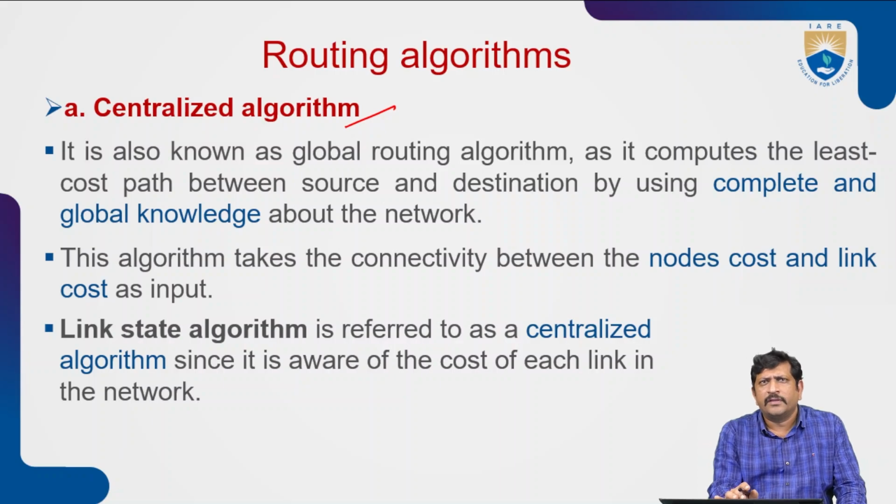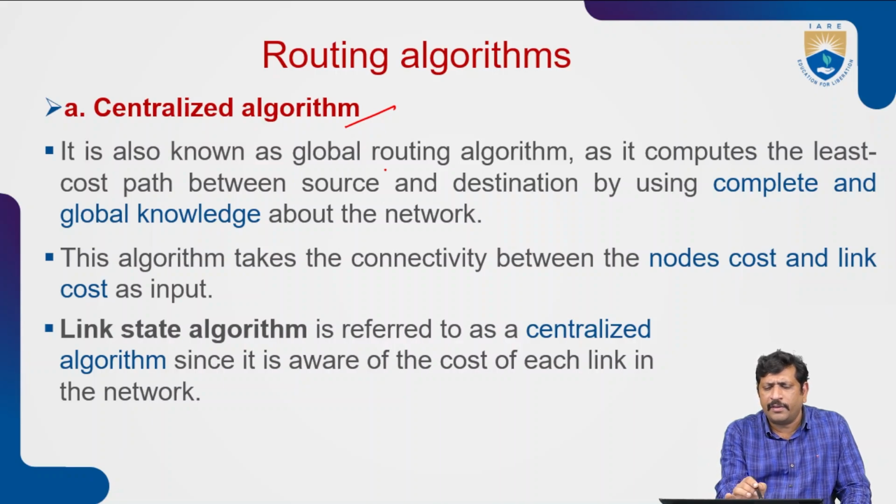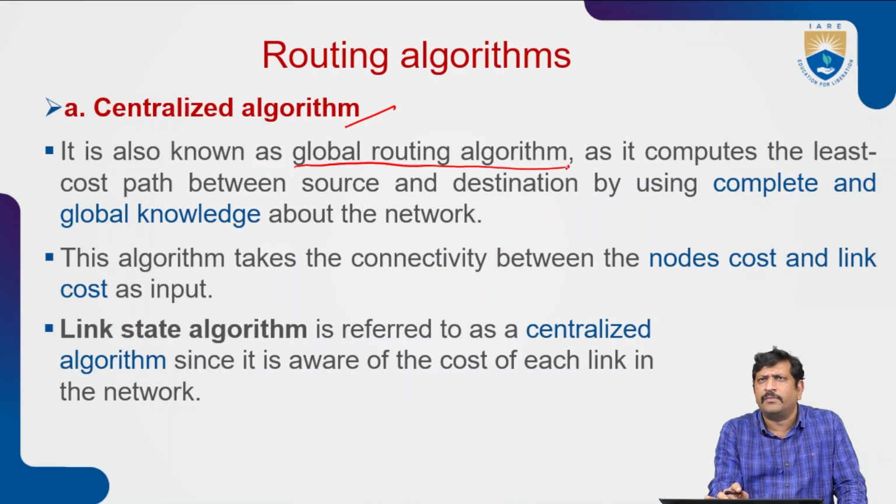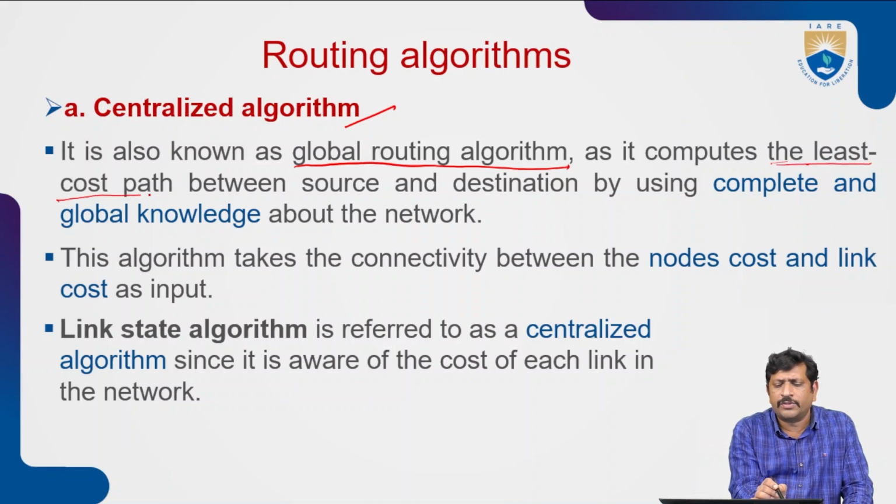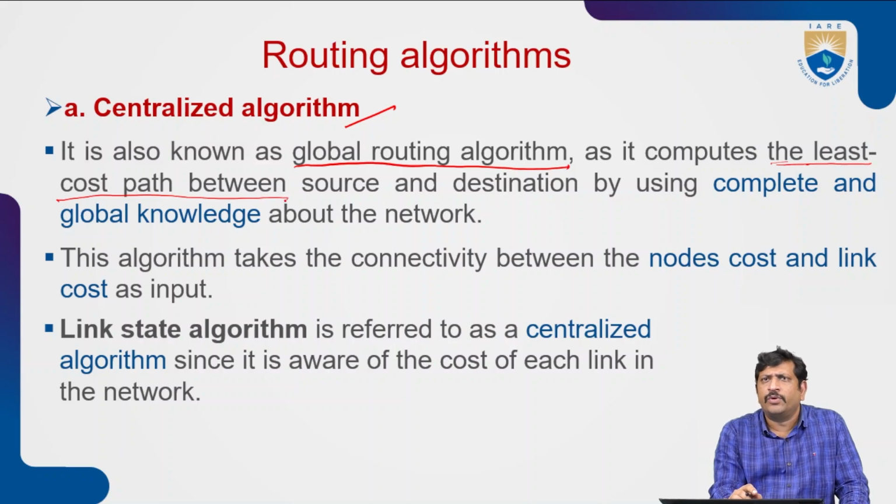The centralized algorithm is also known as a global routing algorithm. It computes the least cost path between the source and destination.